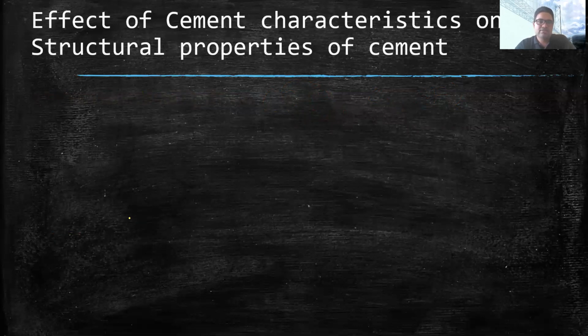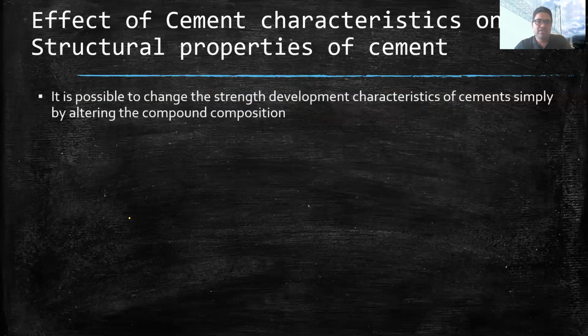Effect of cement characteristics on structural property of cement. Cement characteristics can be enhanced because of the variation of the complex compounds which are present in the cement. As I have written here, it is possible to change the strength development characteristics of cement simply by altering the compound composition. If we alter the quantity of C3S, C2S, C3A, C4AF, then the strength characteristics of the cement can be changed.